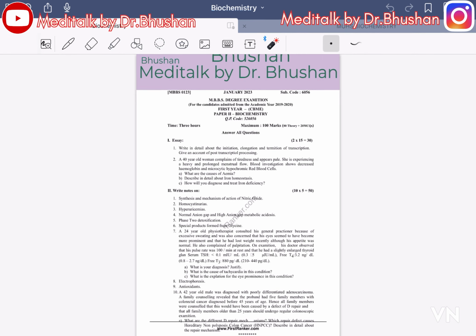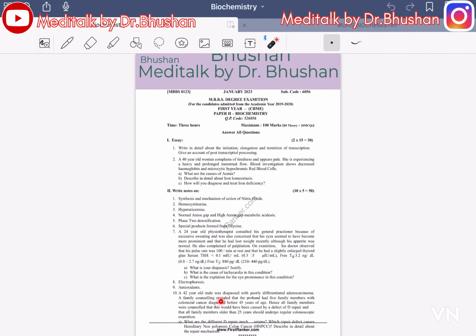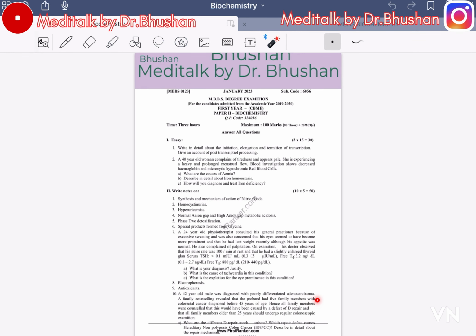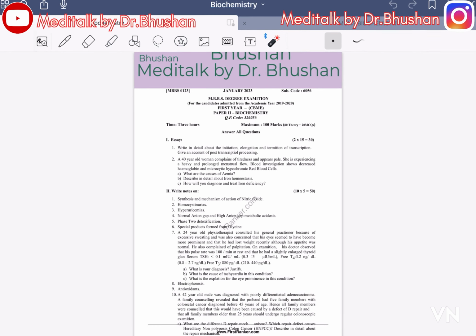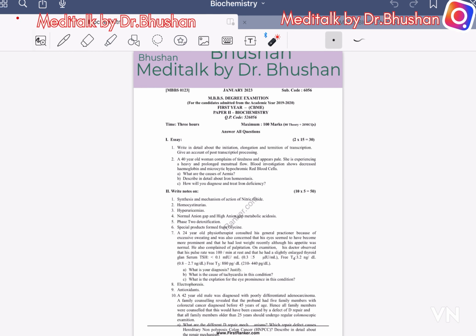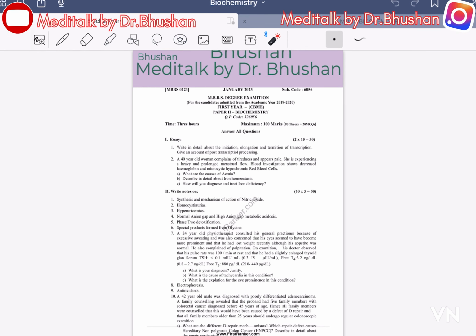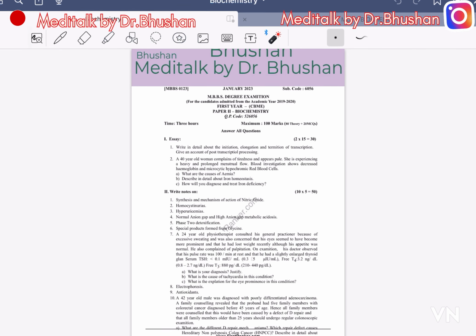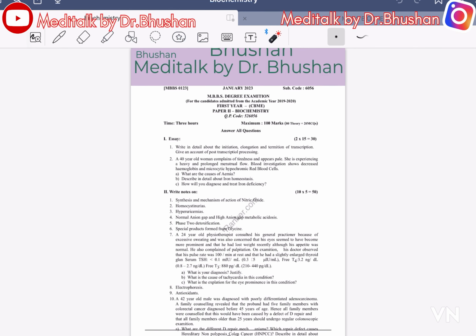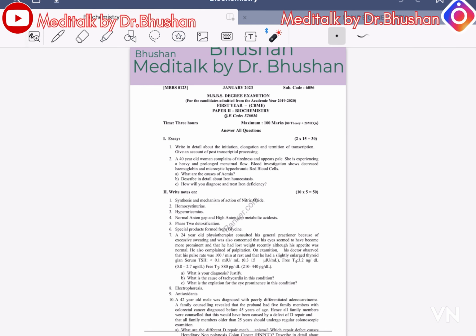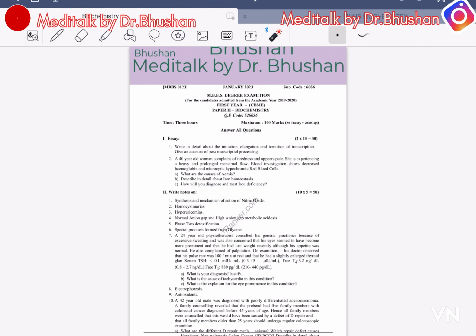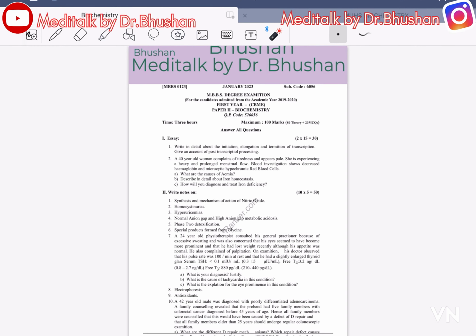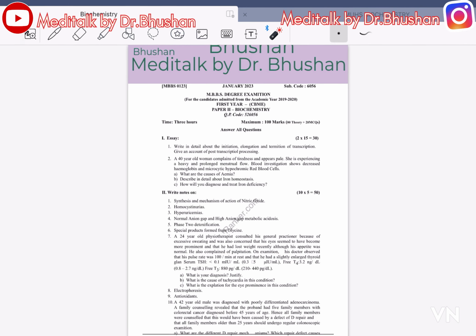And 10, a 42-year-old male was diagnosed with poorly differentiated adenocarcinoma. Family counseling revealed that the proband has family members with colorectal cancer diagnosed before 45 years of age. Hence, all family members were counseled that it has been ruled to have been caused by a defect of DNA repair, and all family members older than 25 should undergo regular colonoscopic examination.